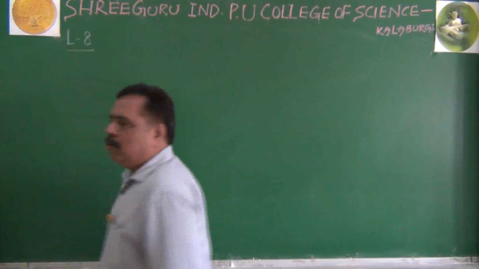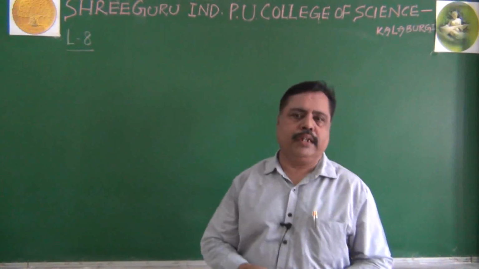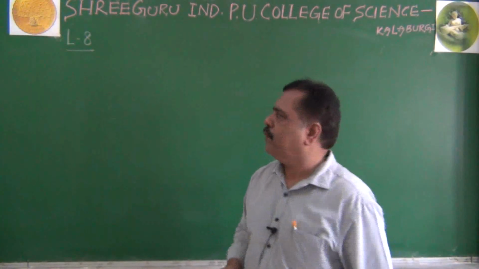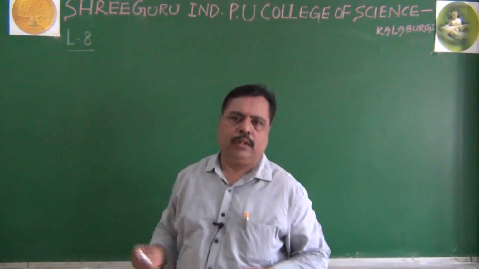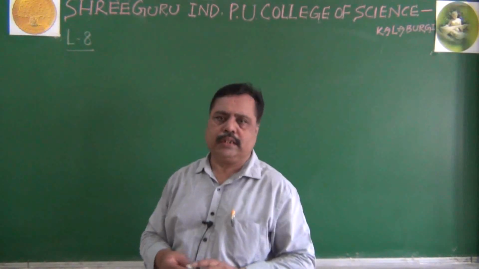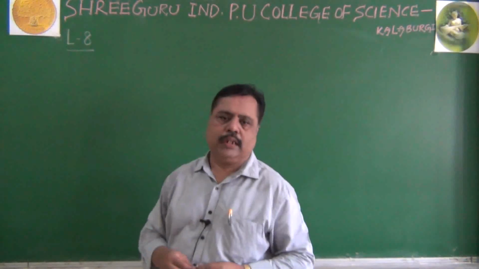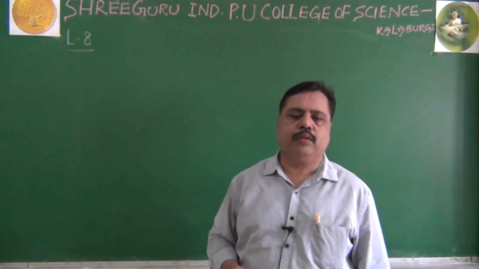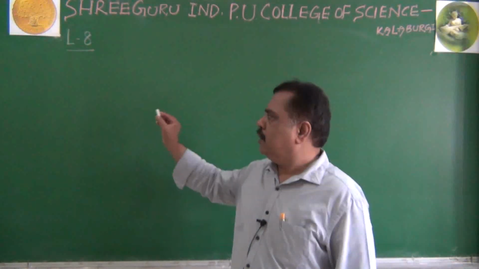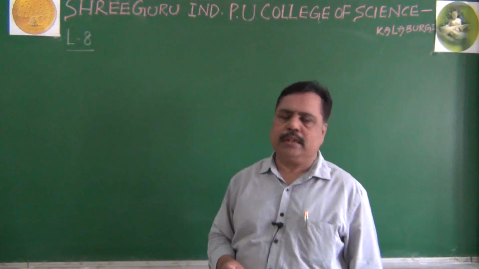We are seeing about principles of inheritance and variation. In the previous class I told you about incomplete dominance and codominance. In codominance we took the example of blood groups in the human population.